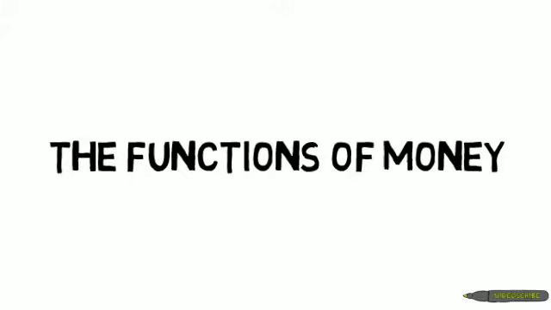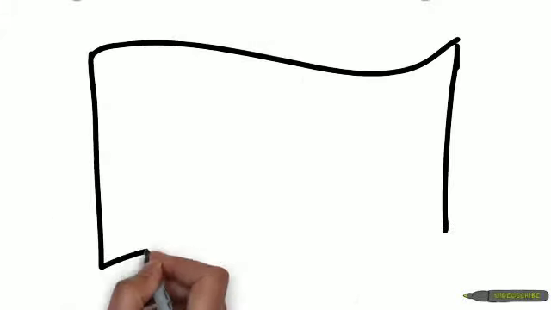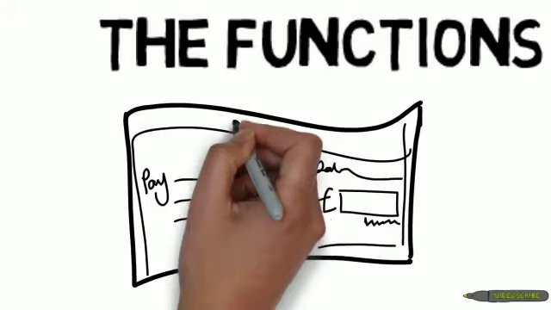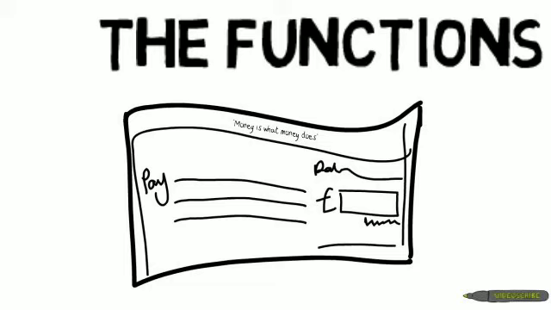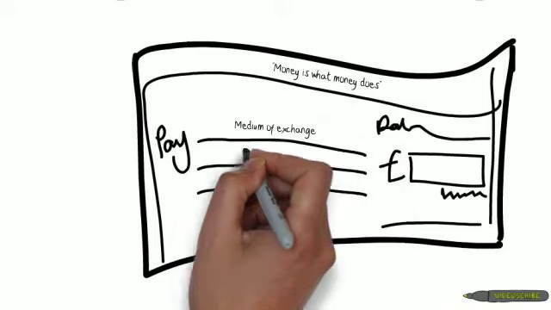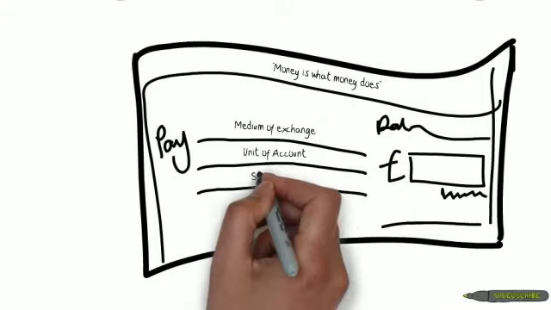What are the functions of money? There is a saying that money is what money does. This means that anything that performs the functions of money is money. There are three functions of money: medium of exchange, unit of account, and store of value.